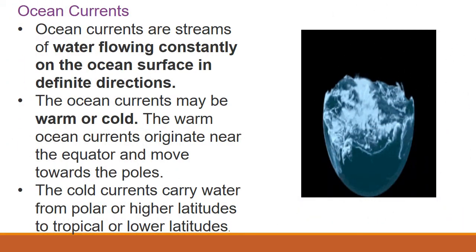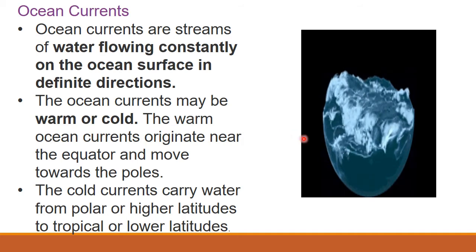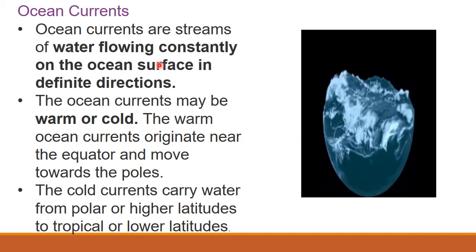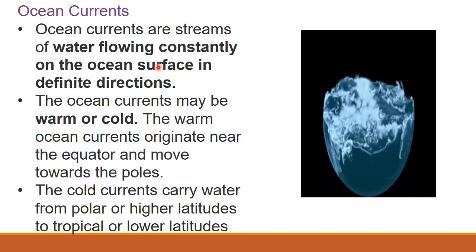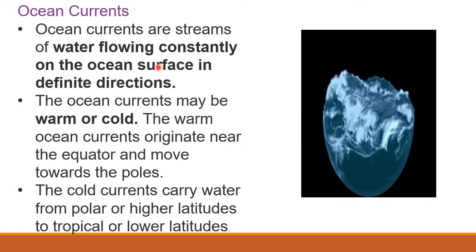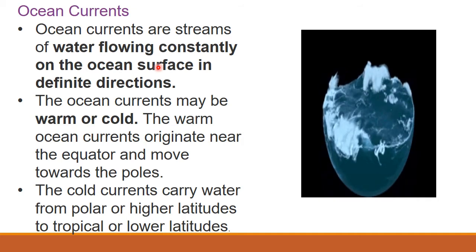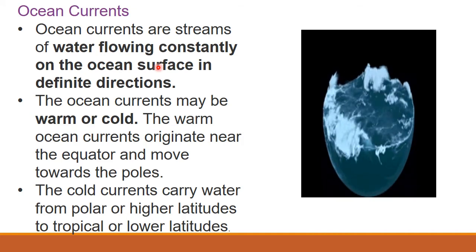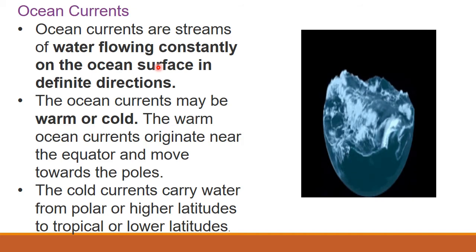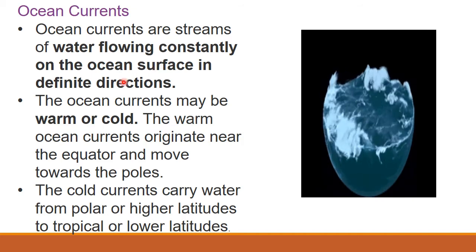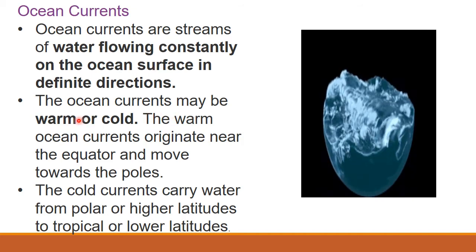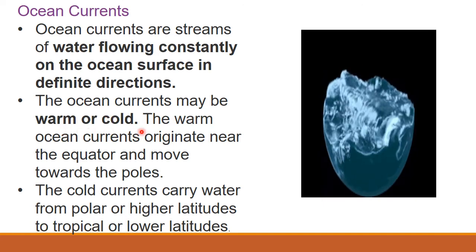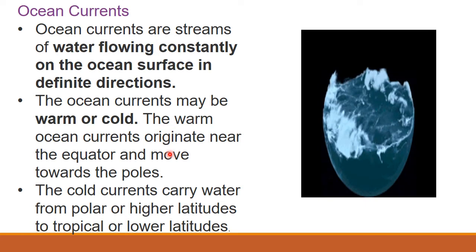Okay. We are going to see about ocean currents. So what is an ocean current? Ocean currents are streams of water that flow constantly on the ocean surface in one direction. So ocean currents may be warm or cold.